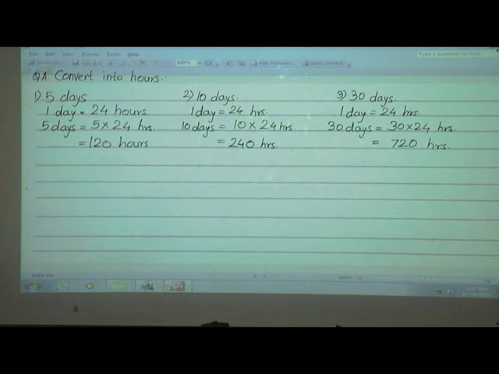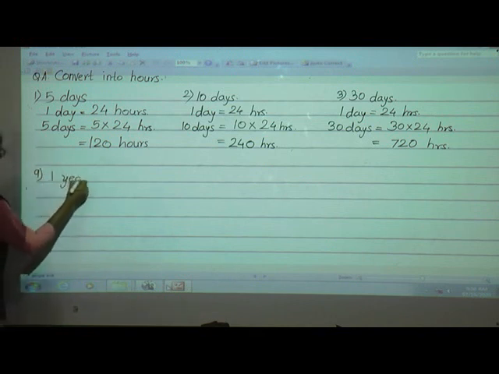Okay, next, now we will see the next example, that is number 10, 112 days. Before that, one more example we will take. 9th number, 1 year.